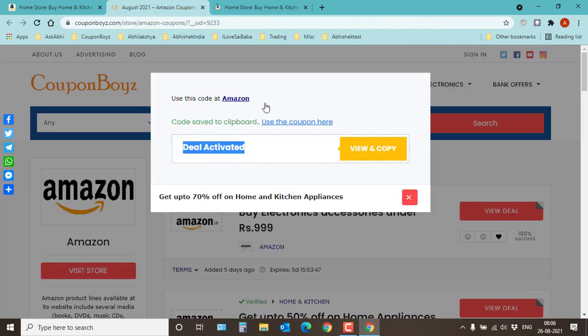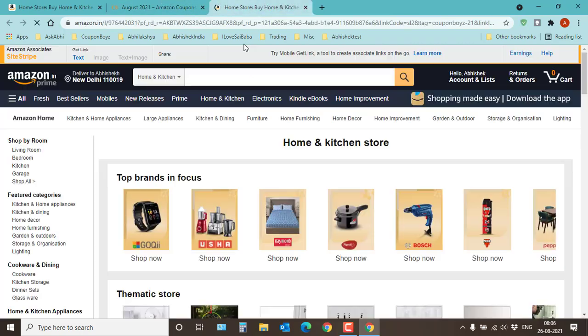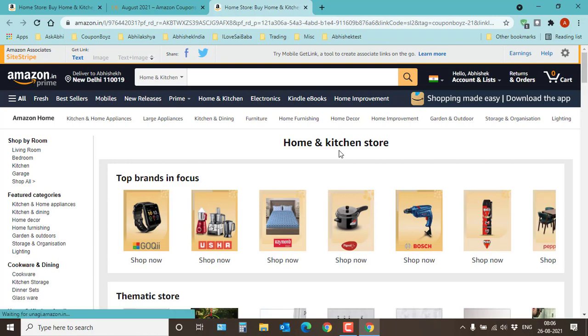And if you use this coupon option, use the coupon here, it will also go to this page. So it's for your use, it's for your easiness. Here is the same thing, and here is also the same thing. So either you can use here or you can use here.